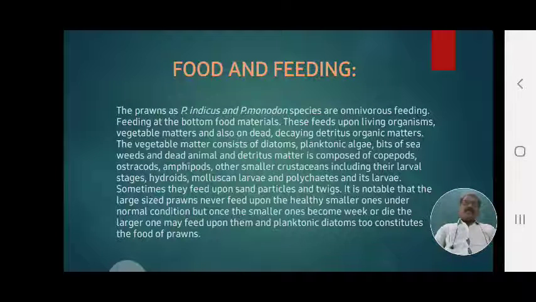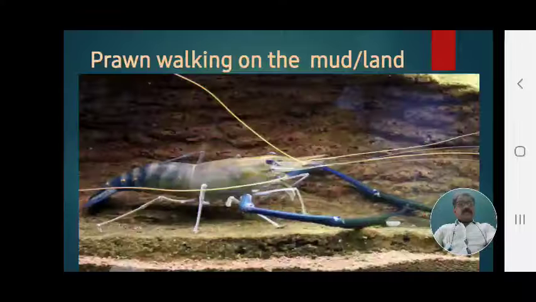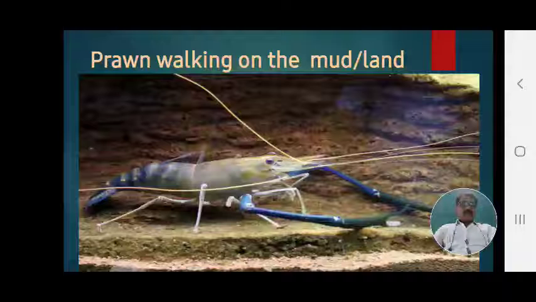The interesting characteristic of food and feeding is that larger prawns never take food which is healthy. Food which is weak or dead, such food is consumed, such food is taken. That is the food and feeding of this prawn, Penaeus indicus and Penaeus monodon.